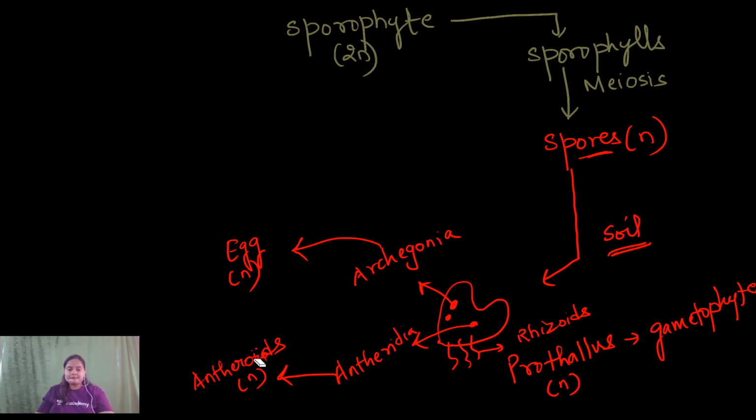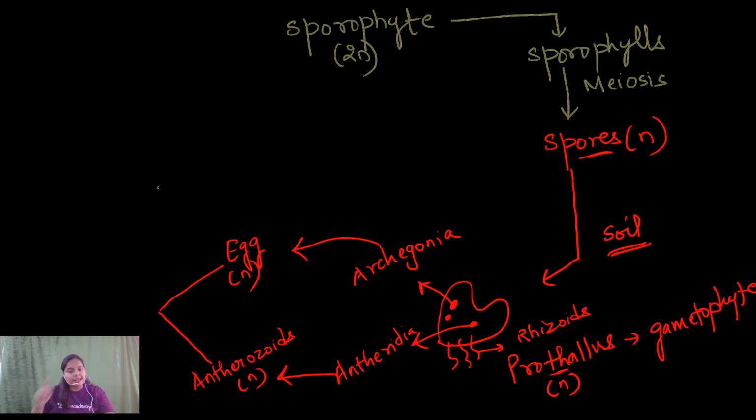Now what happens? The process of fertilization needs water. Not only bryophytes, pteridophytes are also dependent on water for fertilization, and that is why the growth condition of the prothallus and the requirement of water for fertilization make pteridophytes restricted to be present around water bodies in a damp environment. So the antherozoids take help of the water, swim, and reach the archegonia, where they find the egg cell and the process of syngamy takes place.